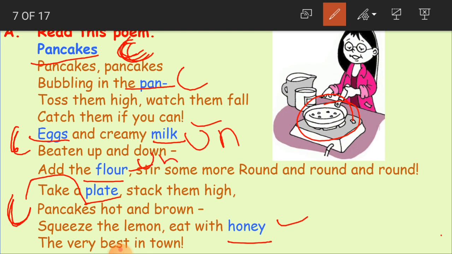Honey. Can we count honey? One honey, 2 honey, 3 honey? No. So, that is why this honey is also uncountable. Okay, if these are in some containers, suppose if milk is in one can of milk, 2 cans of milk, we can just tell it like that, but we cannot count milk as such as 1, 2, 3, 4 and 5. Clear? So our uncountable nouns in this poem are milk, flour and honey.